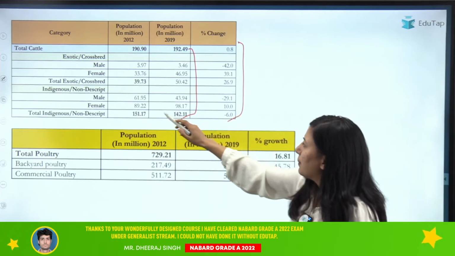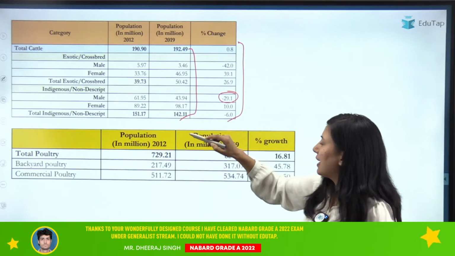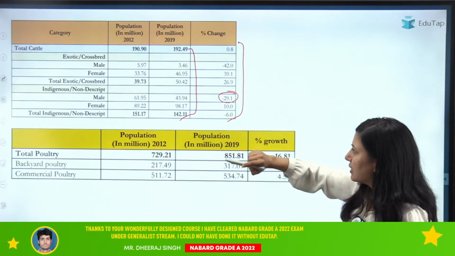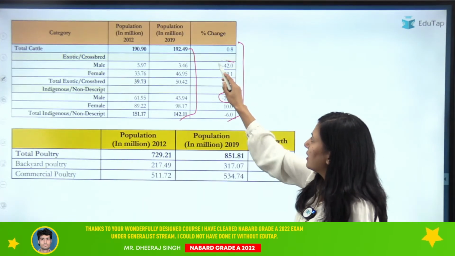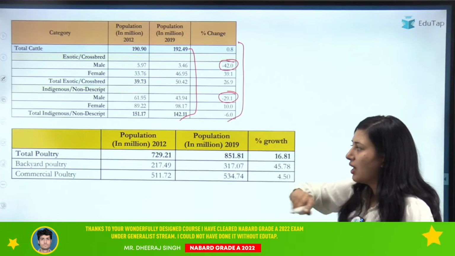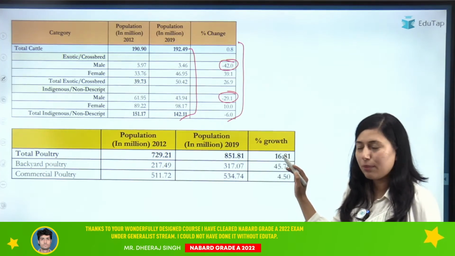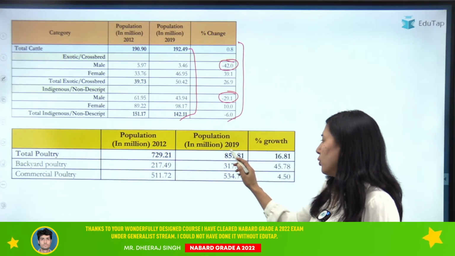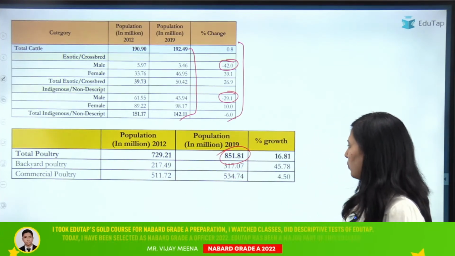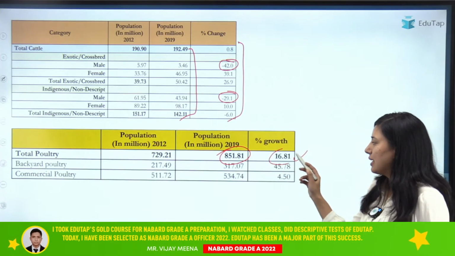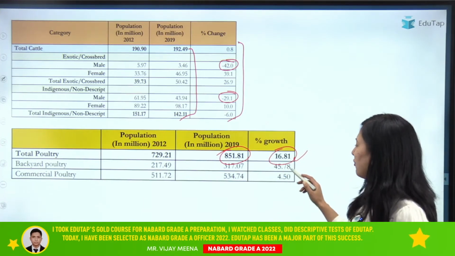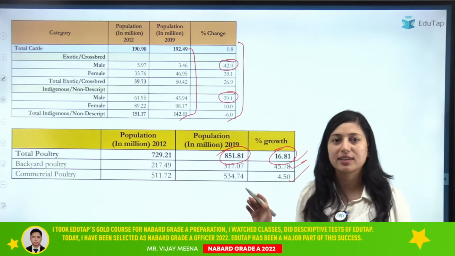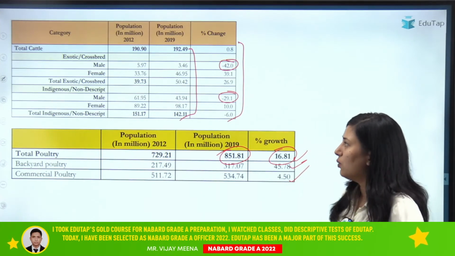You will see that the percentage change for male has declined by minus 29.1%, and similarly for exotic it is minus 42%. Clear? Then for poultry it is given in tabular form. So total poultry is 851.81. Percentage growth is 16.81. Similarly for backyard and commercial poultry it is given. Clear?